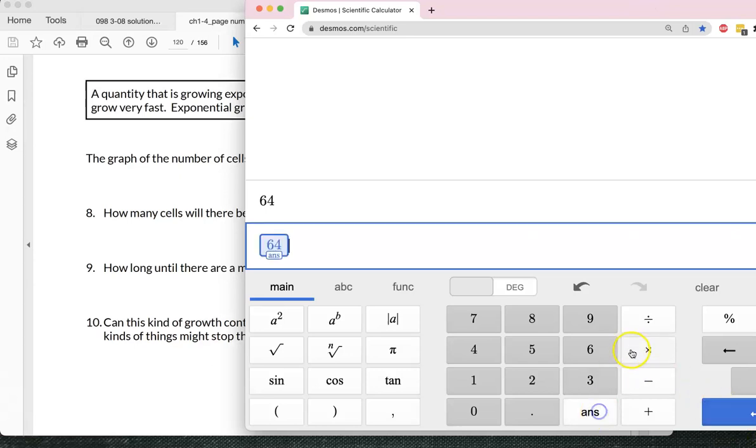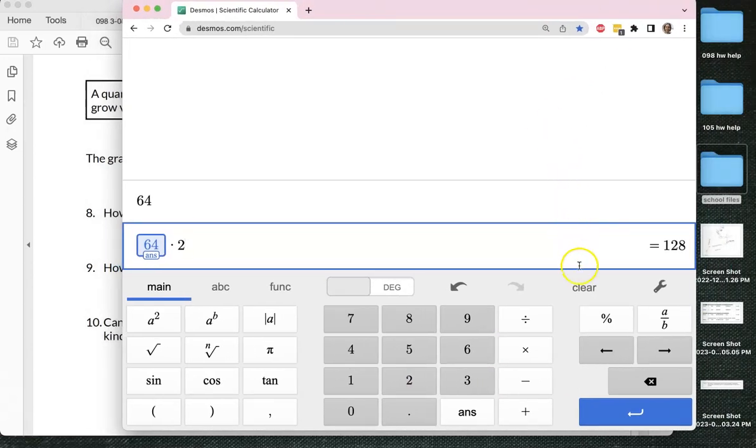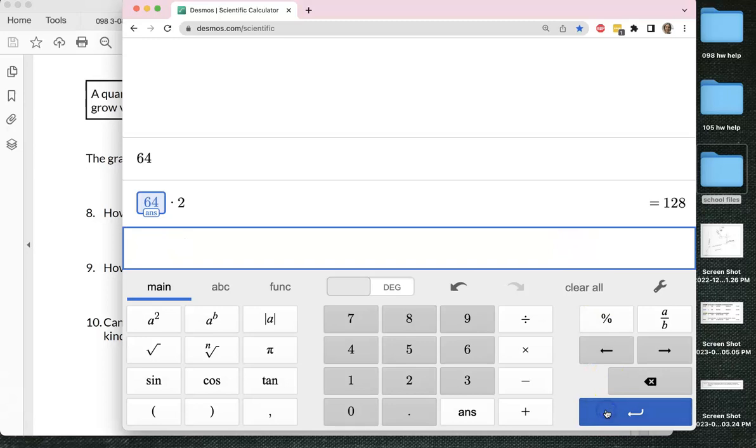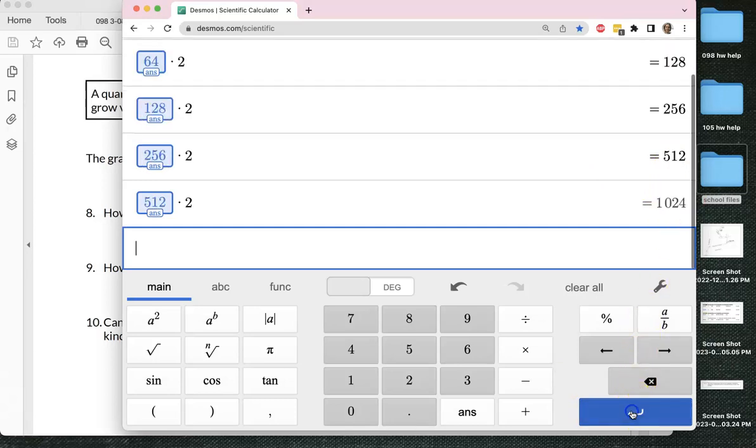And then if we say answer times 2, then we will have the day 7 answer, enter, and then enter. So this is day 7, day 8, day 9, and day 10. So on day 10, there will be 1,024 cells in that culture.